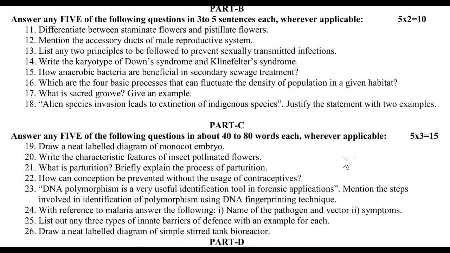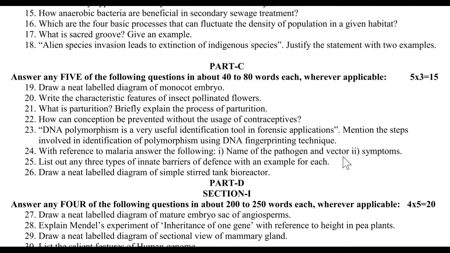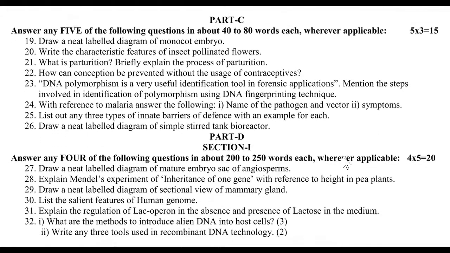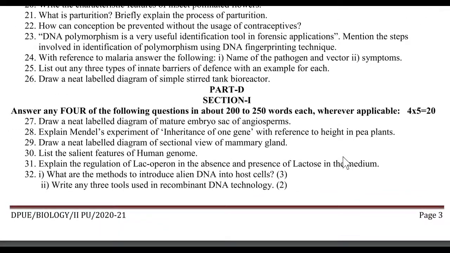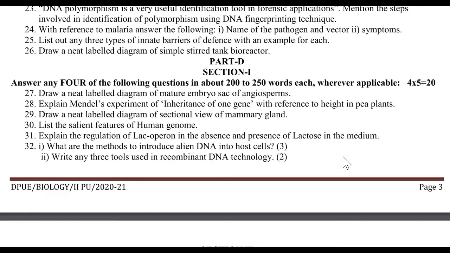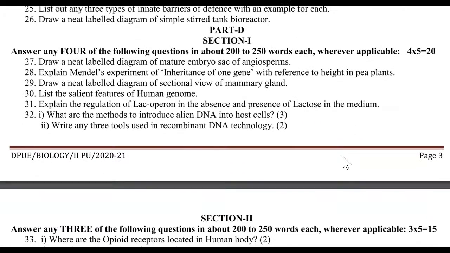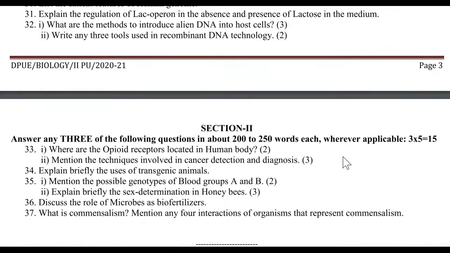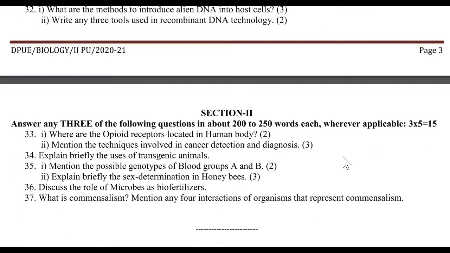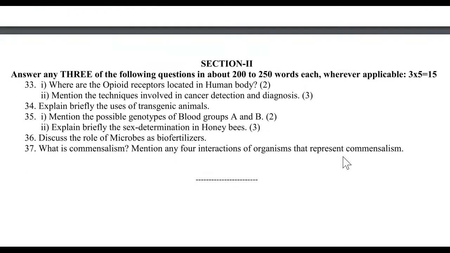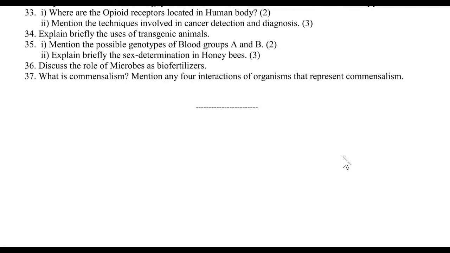And then this is part C. This is part D, section 1. Part D, section 2. This is the end of your model paper number 2. Now we are going to show you model paper number 3.